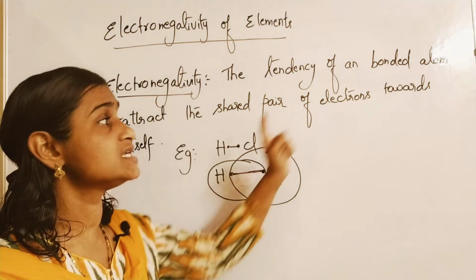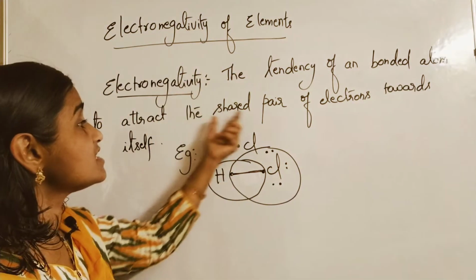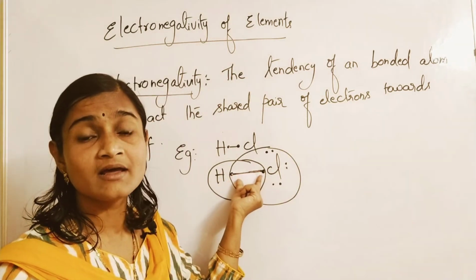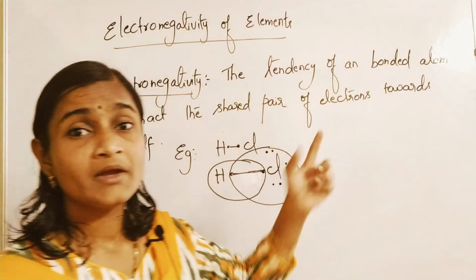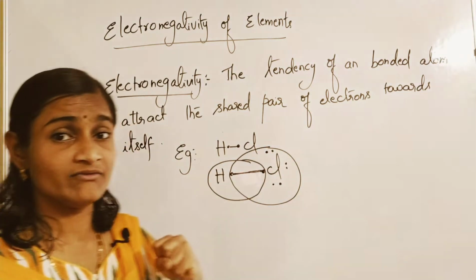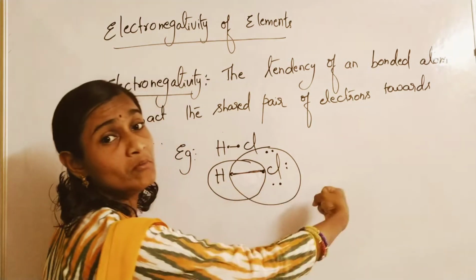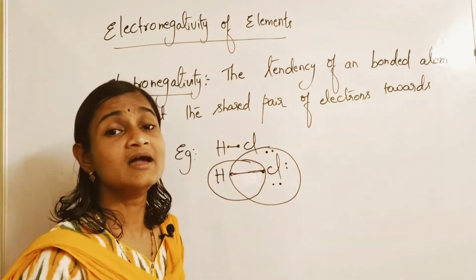To do what? To attract the shared pair of electrons. Now chlorine has that tendency to attract that shared pair of electrons towards itself. This shared pair of electrons is being pulled more by chlorine.